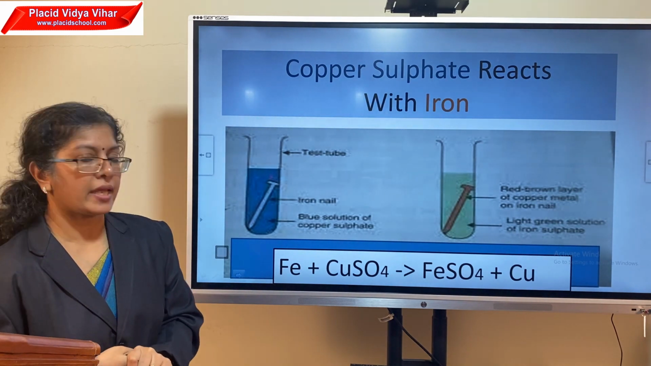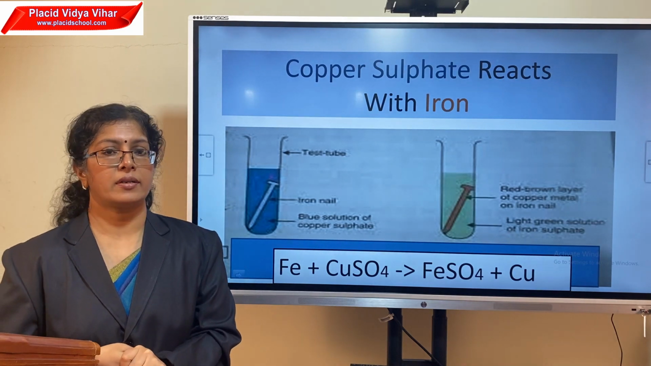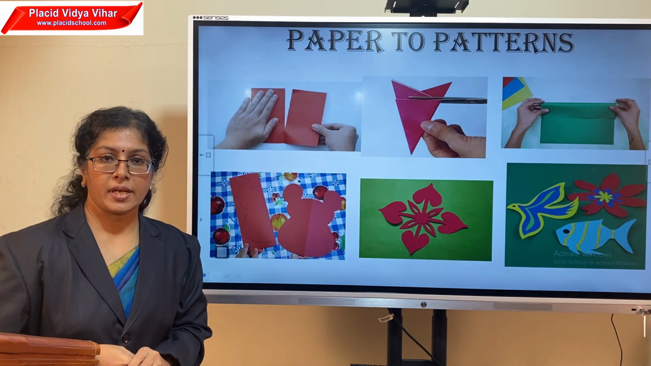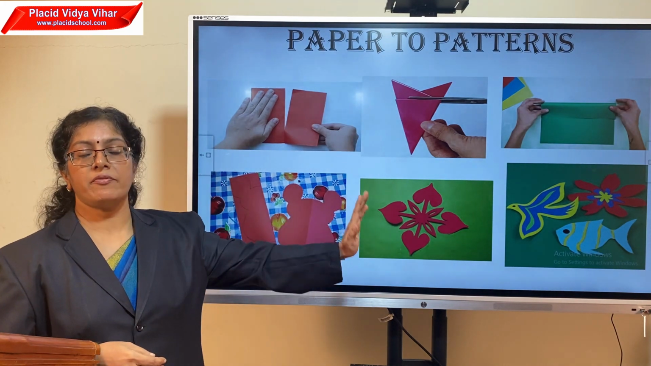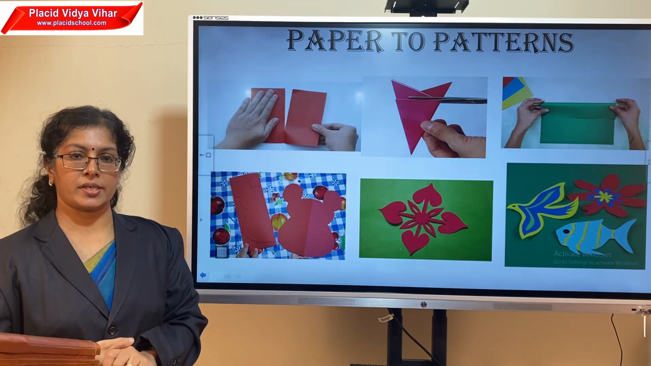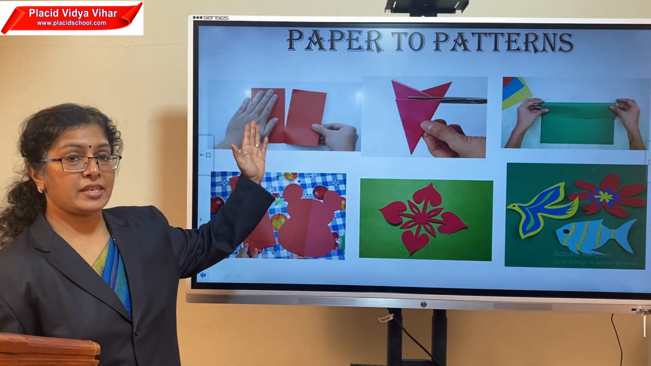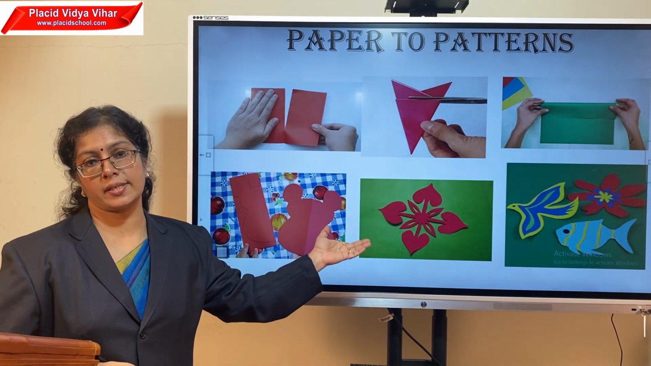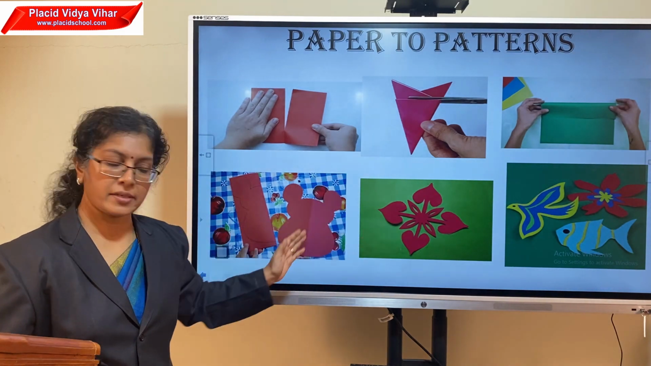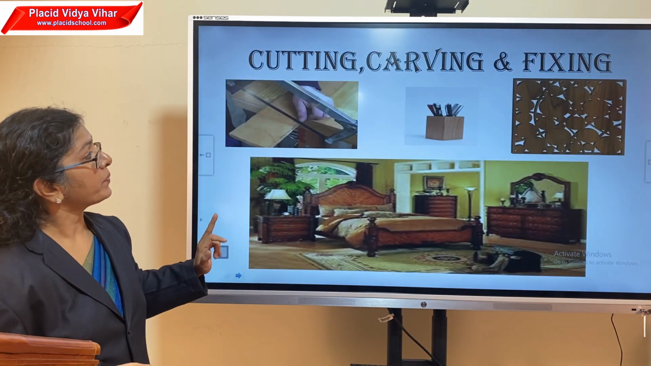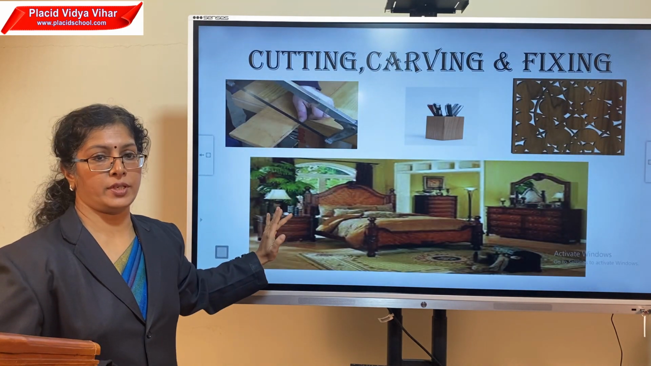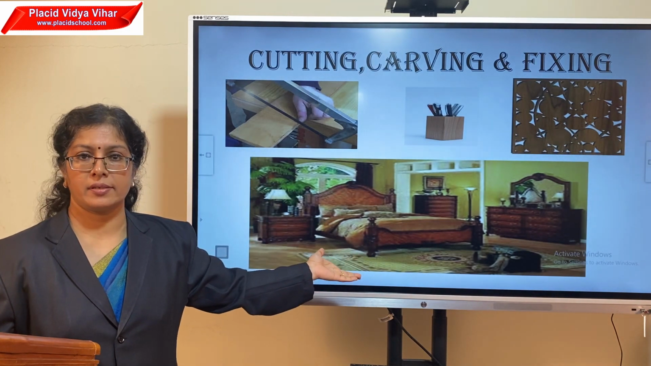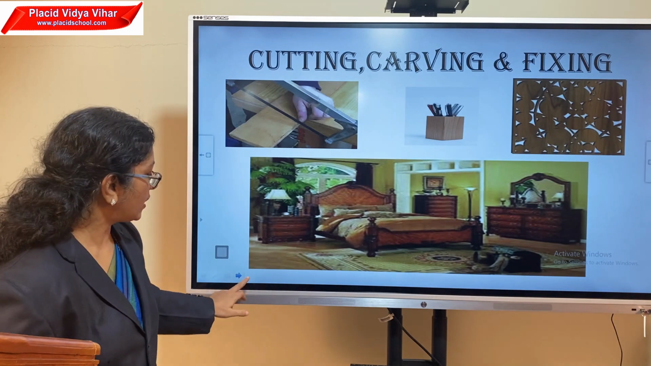So once again, let us have a recap from the beginning. In many ways we can make changes by cutting or tearing or folding or gluing. You can make changes in paper to make patterns. See, by cutting or carving wood, the wood changes to furniture. Its shape, size changes, but no change in quality.